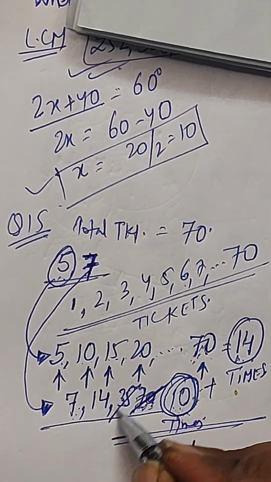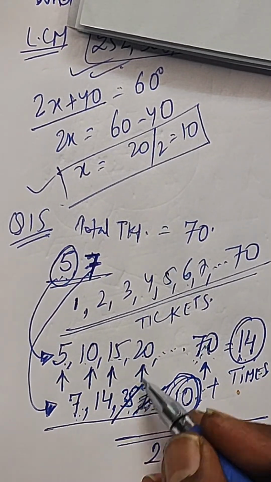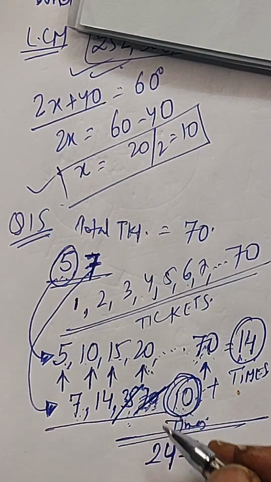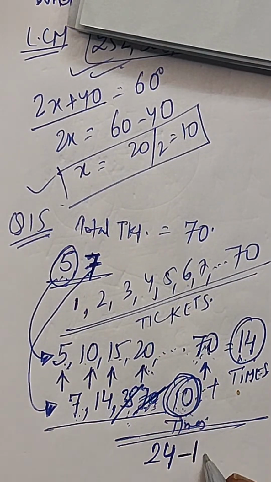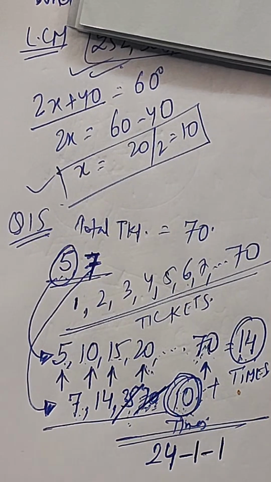So 35 can be removed one time. Otherwise, it will be counted 2 times. So in this way, this 35 will also be subtracted.